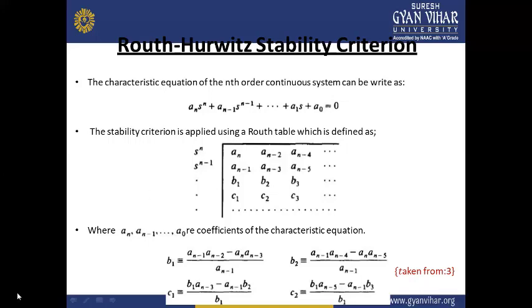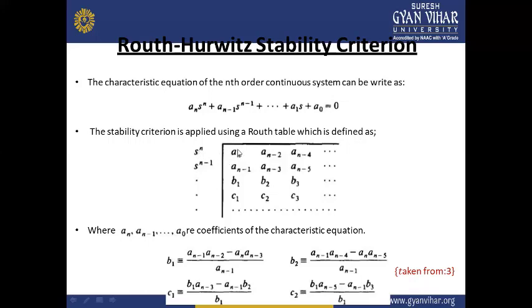Therefore, if you look at the stability criteria, we first have to create a matrix, or we can also call it the Routh-Hurwitz array, as shown in this figure, with the highest degree polynomials and the other polynomials having even and odd numbers of coefficients.